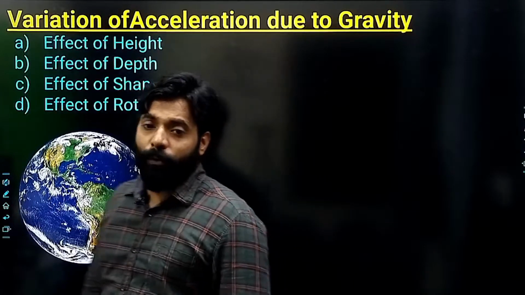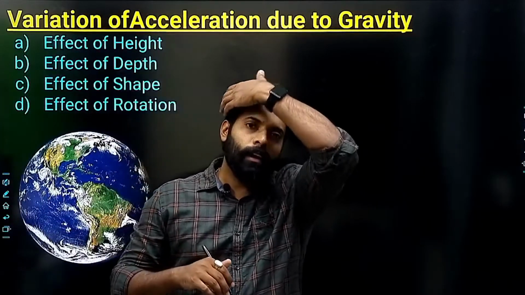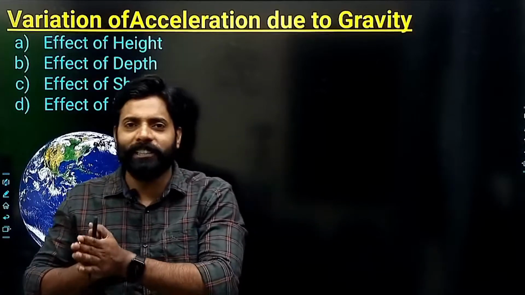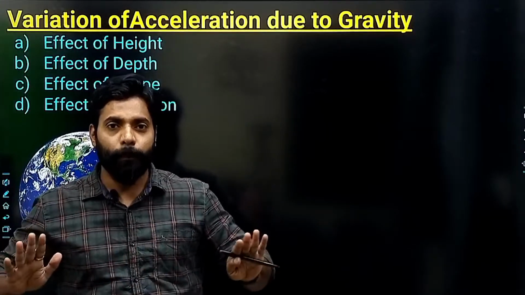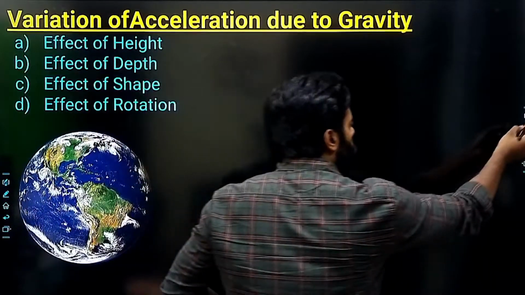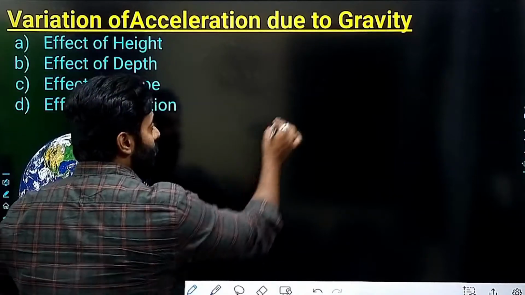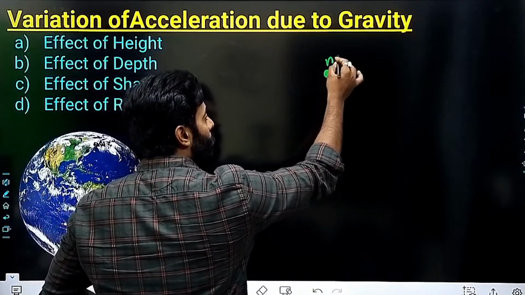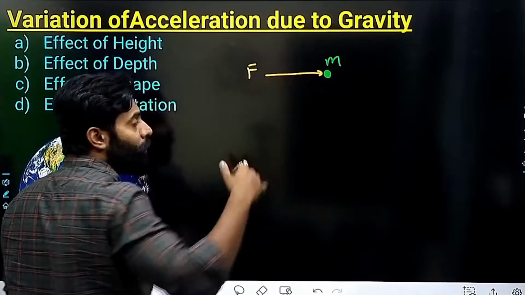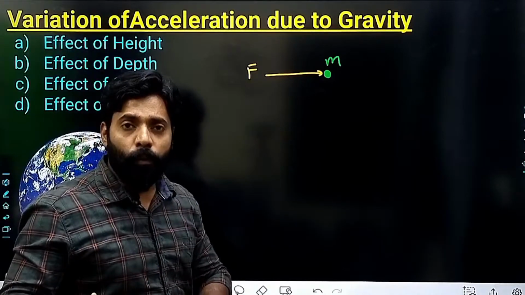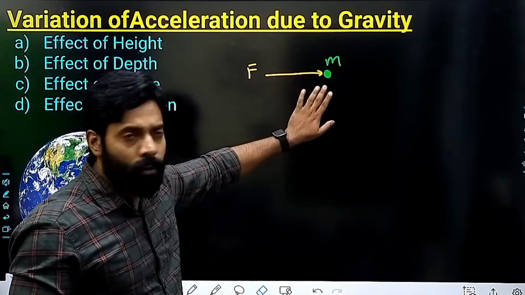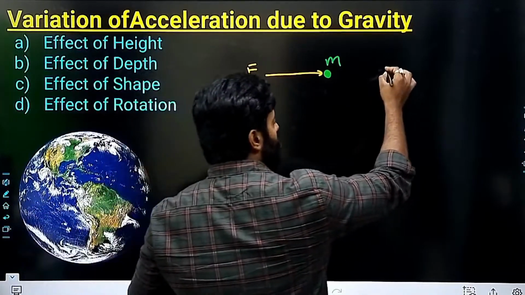Now it's about the variation of acceleration due to gravity. First, we have to know what acceleration due to gravity is. It's very simple. Whenever a force is acting on any mass, if I am having a mass m here and some force is acting on this, then according to the second law of motion, there will be acceleration, right?